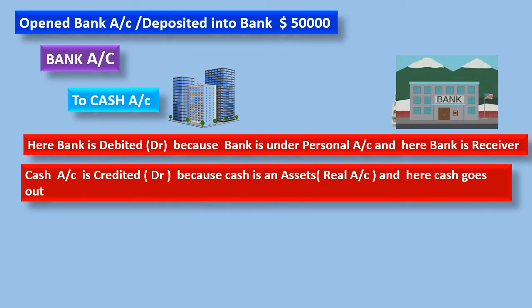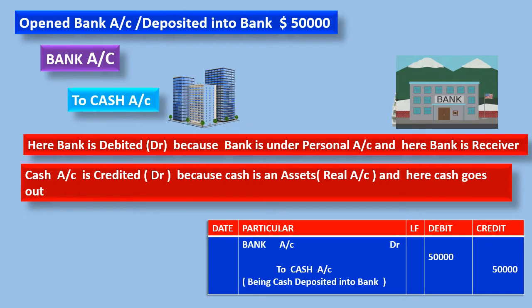Now the journal entry will be: bank account debtor to cash account. And narration will be: being cash deposited into bank. You understood what I said? Opening a bank account or depositing into bank means the bank is receiving the cash and cash is going out from the company.